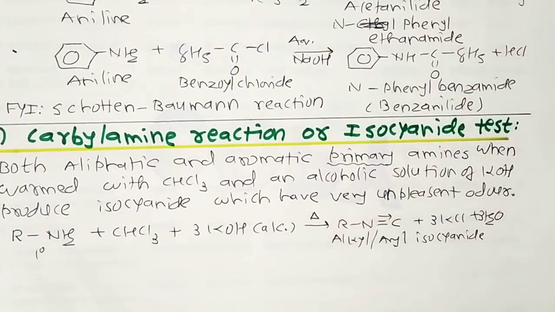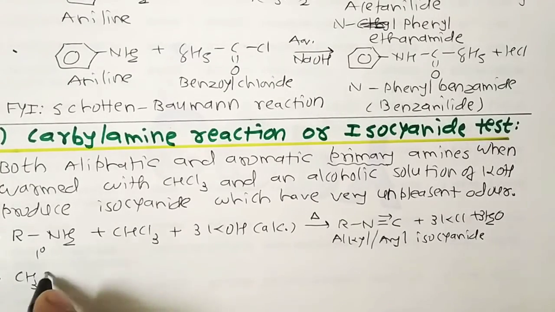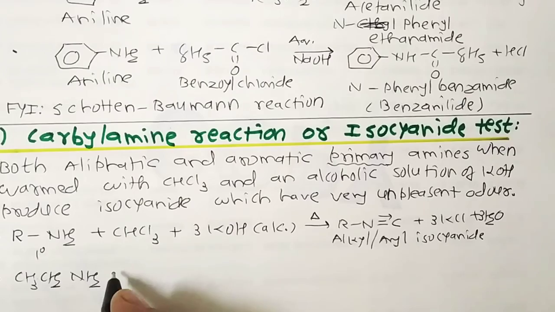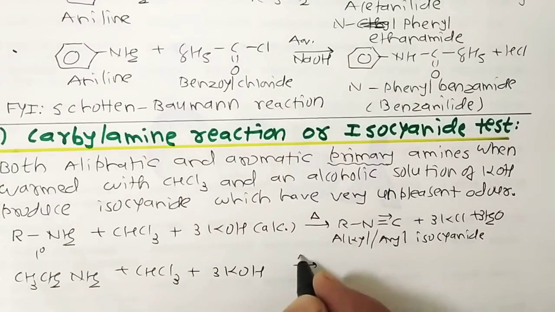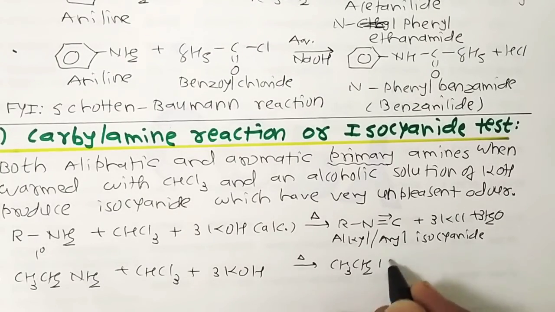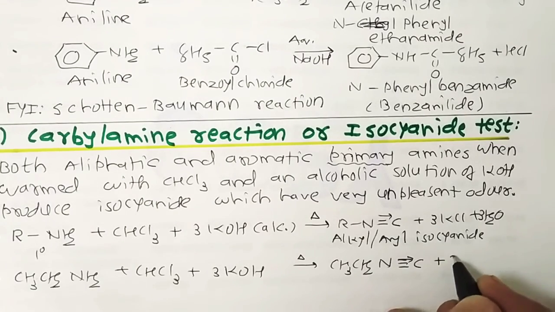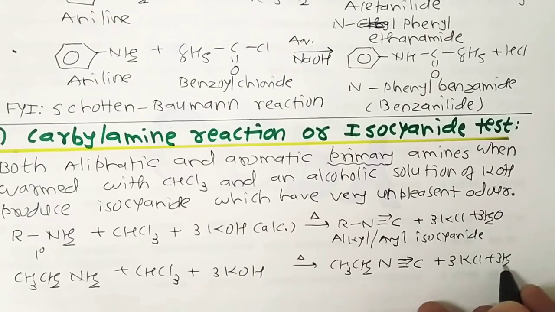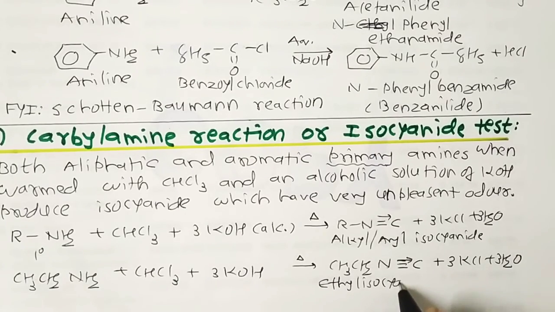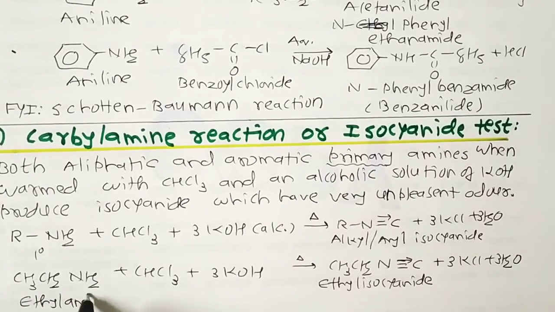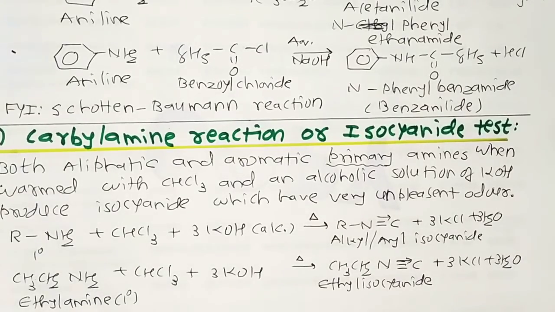So for illustration, if I take an example of CH3CH2NH2, when it reacts with chloroform in presence of alcoholic KOH, we get the product CH3CH2NC, which is ethyl isocyanate, plus KCl plus water. So ethyl carbylamine or ethyl isocyanate. This ethylamine is primary in nature.